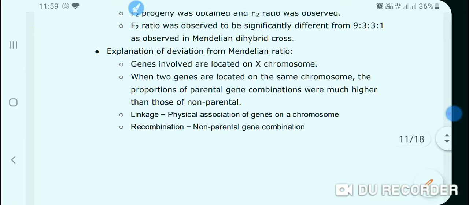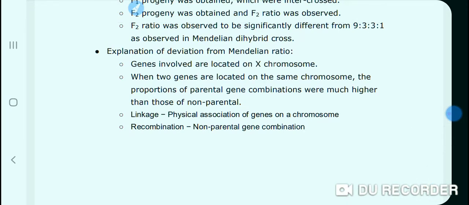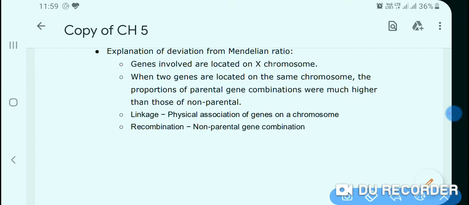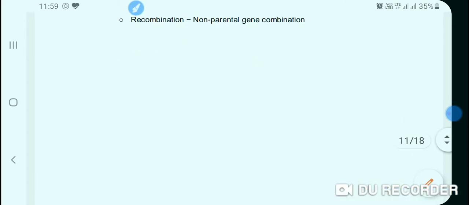Recombination. What is recombination? Non-parental gene recombination. This is known as recombination. What do you mean by non-parental gene recombination? That means the genes of the male and female. Here we know that the male and female were crossed, and if new traits arise in the coming progeny, then this is known as recombination.